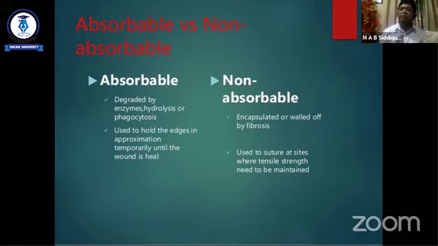So in this case, we use non-absorbable suture. What suture we use in our tissue depends upon the purpose. According to the purpose, we decide whether we need absorbable or non-absorbable suture.